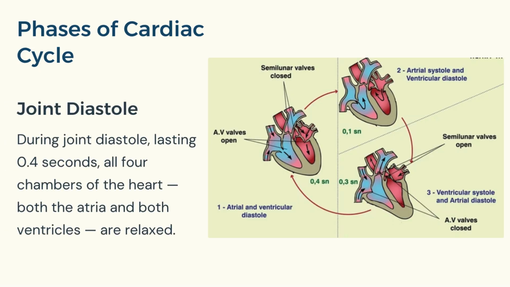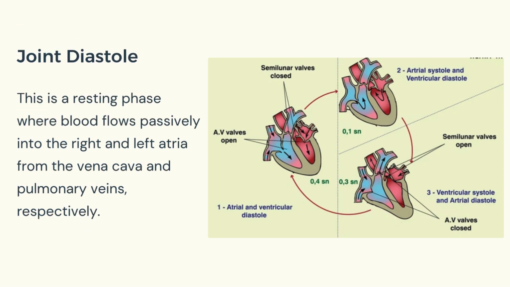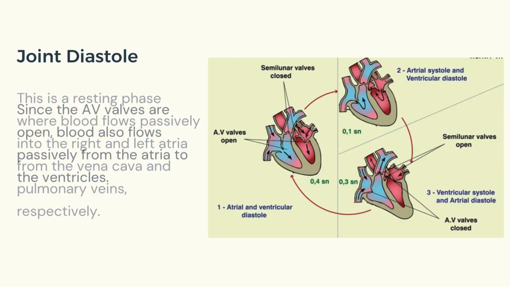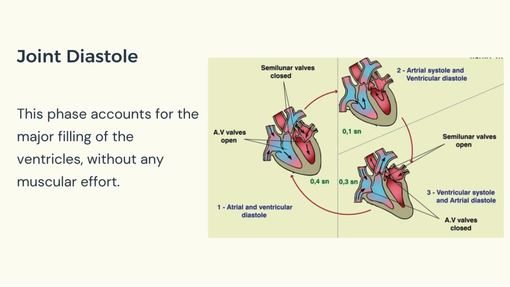During joint diastole, lasting 0.4 seconds, all four chambers of the heart, both the atria and both ventricles, are relaxed. This is a resting phase where blood flows passively into the right and left atria from the vena cava and pulmonary veins, respectively. Since the AV valves are open, blood also flows passively from the atria to the ventricles. This phase accounts for the major filling of the ventricles without any muscular effort.